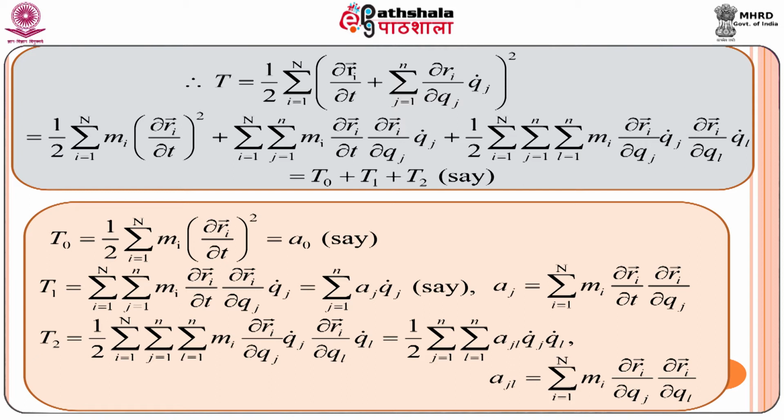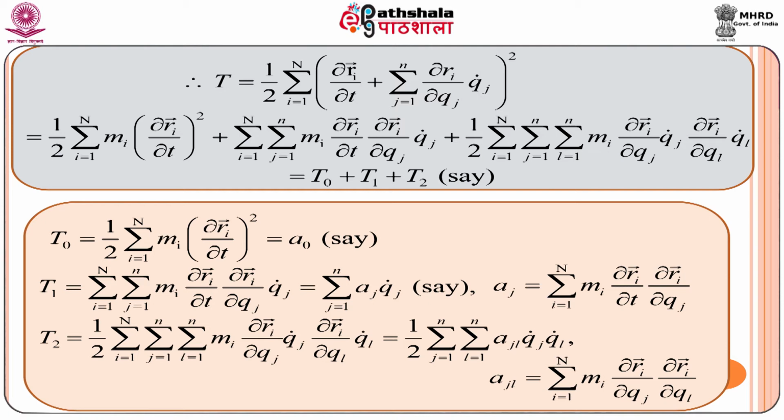This is independent of generalized velocity. Let us denote it as A0. T1 is given by this one. This depends on generalized velocity q_j dot. So we can write it as sum of j equal to 1 to n, A_j into q_j dot, where A_j equal to summation over i m_i del/del t operated on R_i vector into del/del q_j operated on R_i vector.